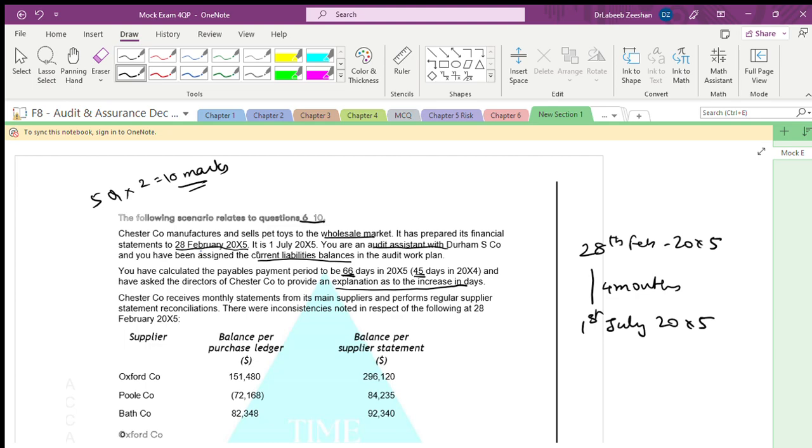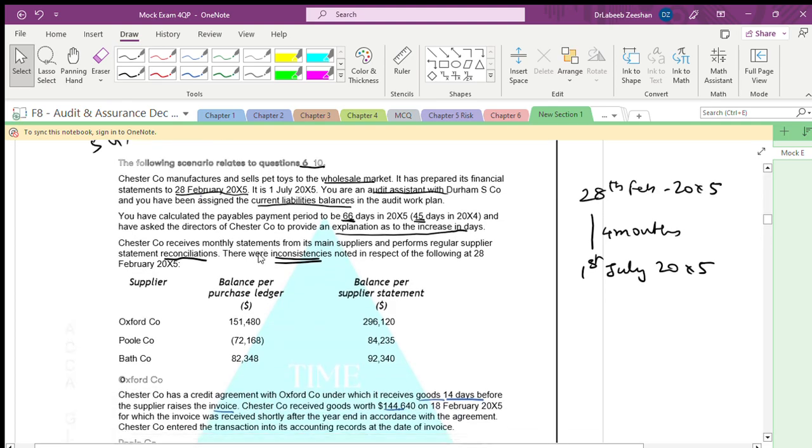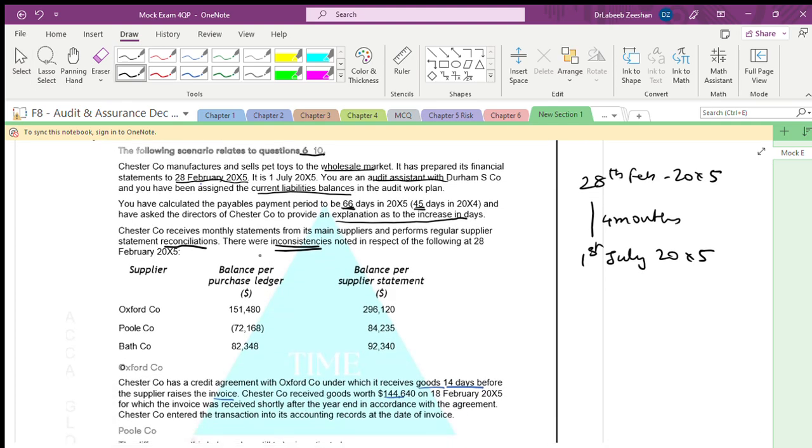Chester receives monthly statements from the suppliers and performs regular reconciliation. When doing the reconciliations, there were inconsistencies. The balance as per the purchase ledger is this much amount, and as per the supplier it is this much amount.